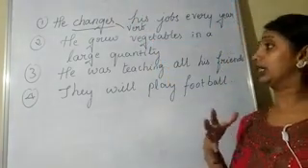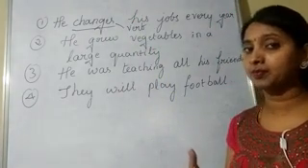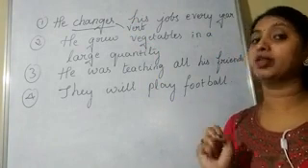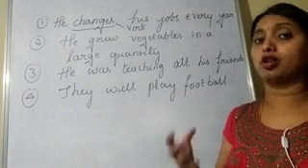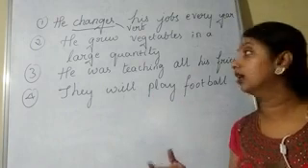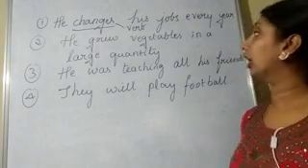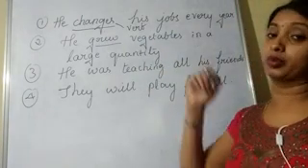He grew vegetables in a large quantity. Which is the verb here? Verb can have two types. One is an action word. Another one is auxiliary verbs, or you can call them helping verbs. So here, can you find out any main verbs? He grew vegetables in a large quantity. So grew is a verb here.